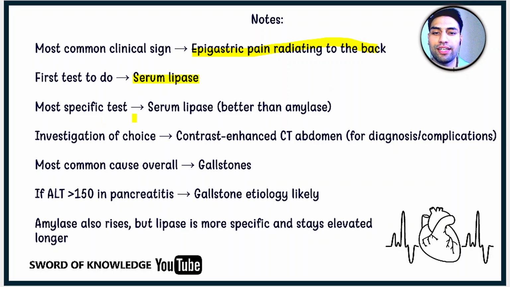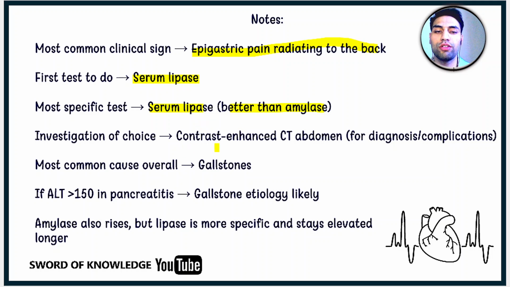The most specific test is the serum lipase, which is better than amylase. Amylase can also be done. It also rises, but the most specific one is the serum lipase. They also ask which of amylase and lipase is most specific. The most specific one is the lipase. Remember that serum lipase is not the investigation of choice for acute pancreatitis.